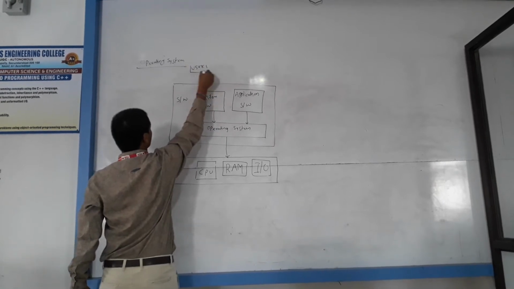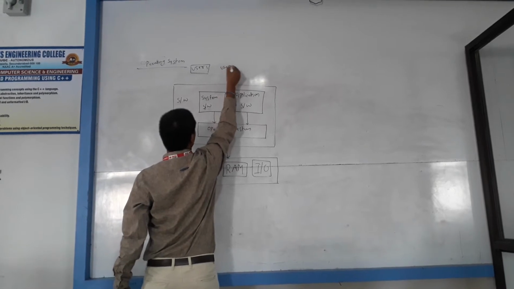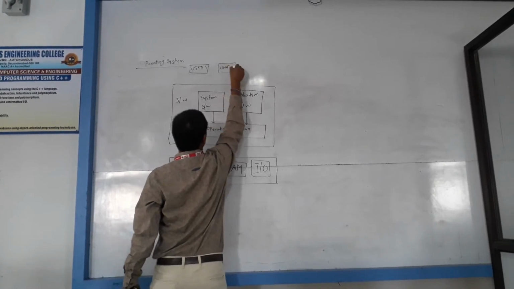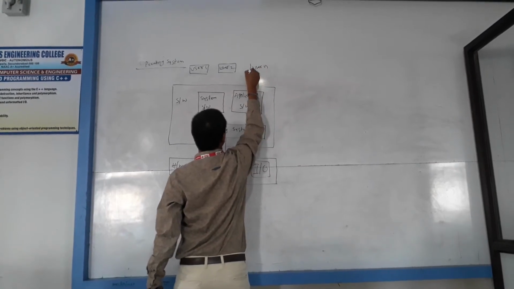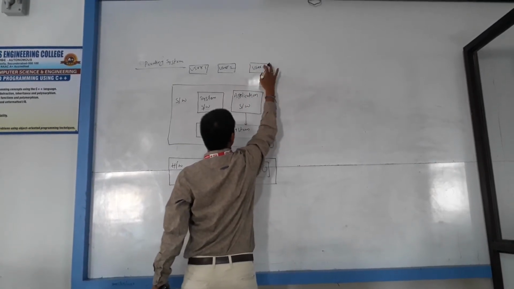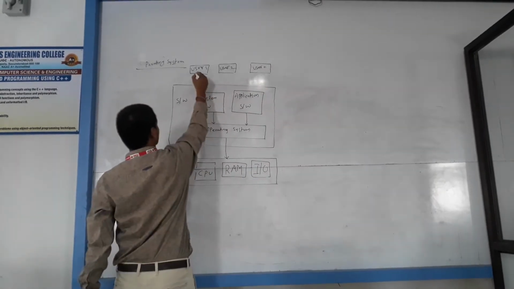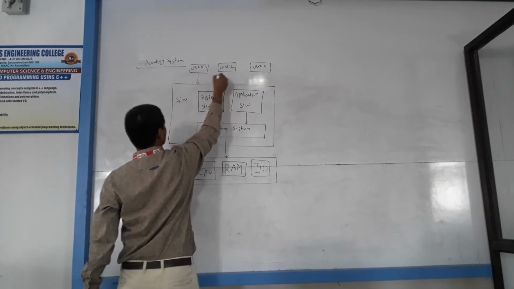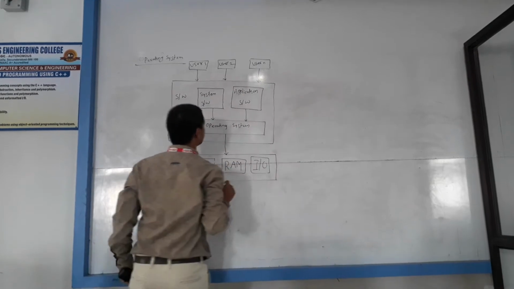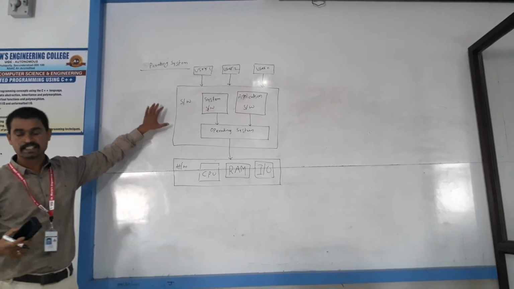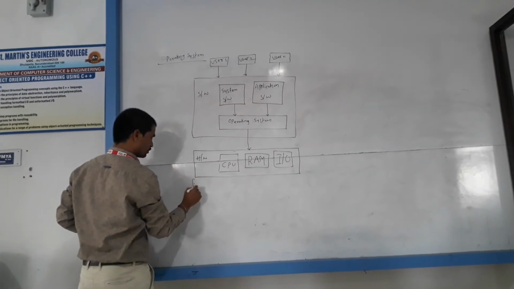Next, user 1, user 2, user n. User n means multiple users. So this is an operating system block diagram.